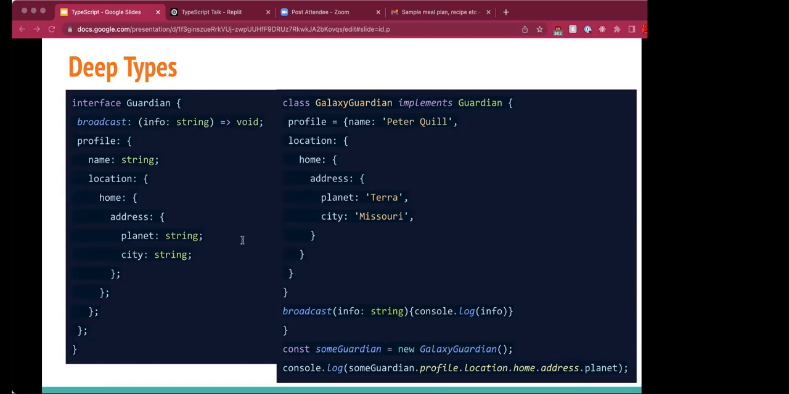So what I have done here is created a class GalaxyGuardian that implements the interface Guardian with the nested variables. Then I'm creating an instance of the class and accessing the variable with the dot operator, say someGuardian.profile.location.home.address.planet. It may seem a little overwhelming to have such a nested structure like this on the left side. So how can we do it better?